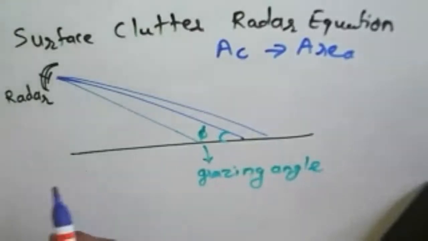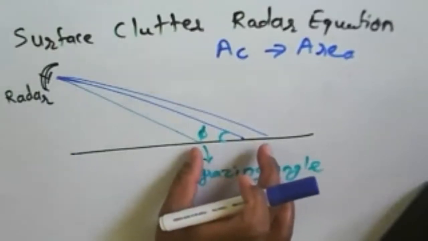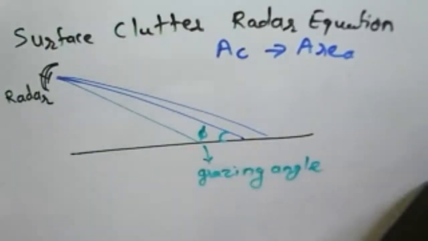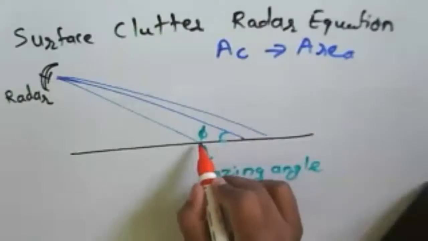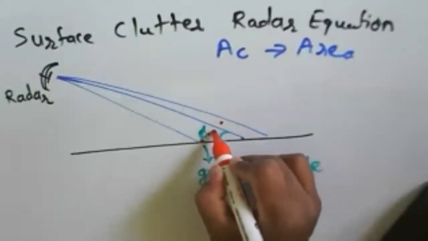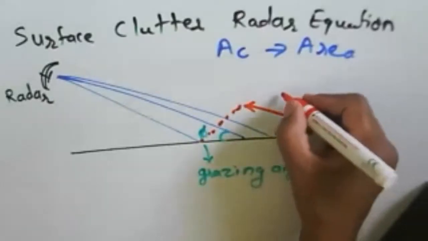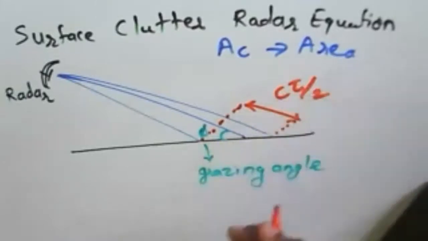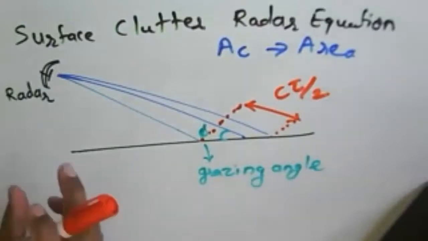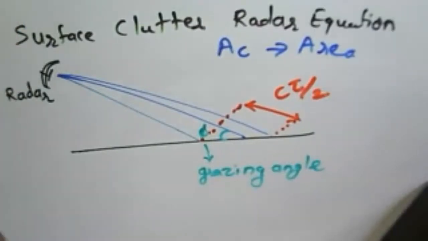And then from this we need to find out what the region of clutter will be. So this is about the clutter region. This is called the different range. Already we have defined c tau by 2 here. In that case, tau is nothing but the pulse width, and c is nothing but the speed. Okay, so likewise,